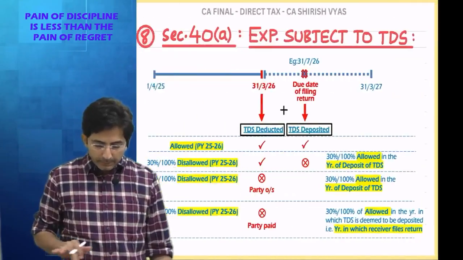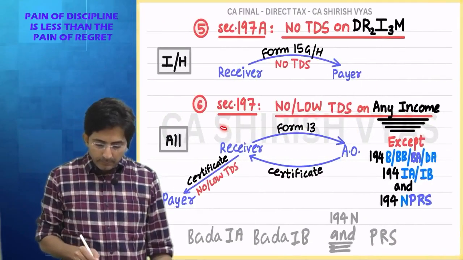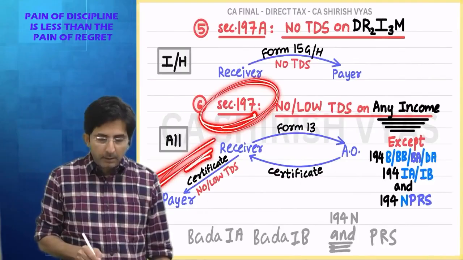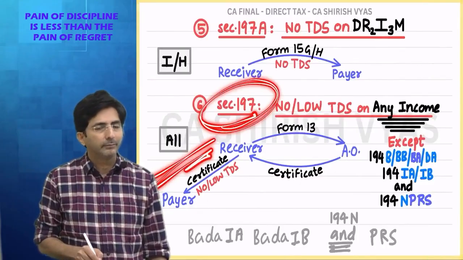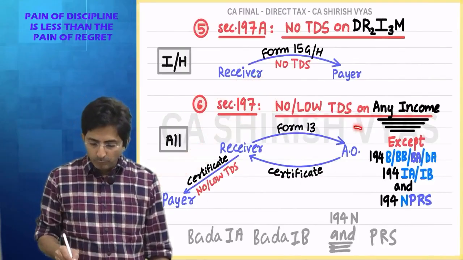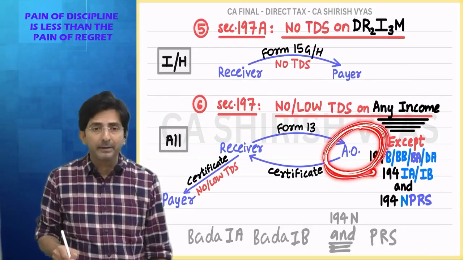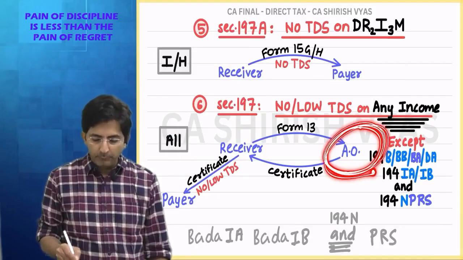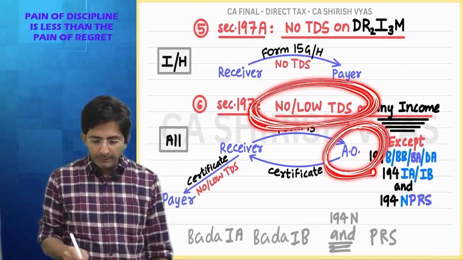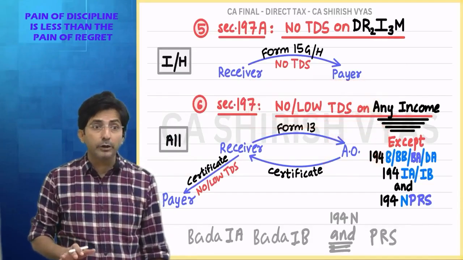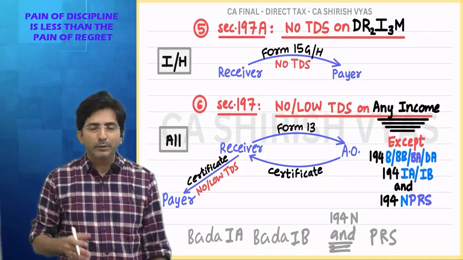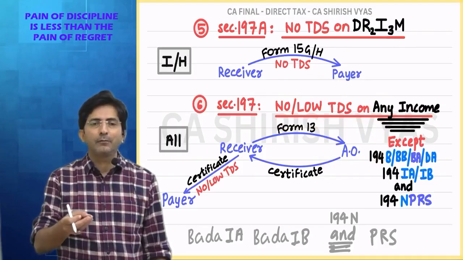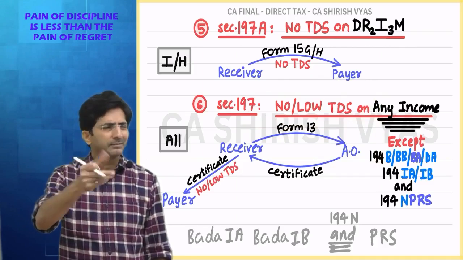You know this 197 which I said, under this section, major crowd is of NRs only. Means if you visit the assessing officer's cabin, you will find mostly NRs sitting there requesting for no TDS, low TDS, because NR TDS is horrible. See, for resident people, TDS is hardly what? 5, 10, 2%, 1%.